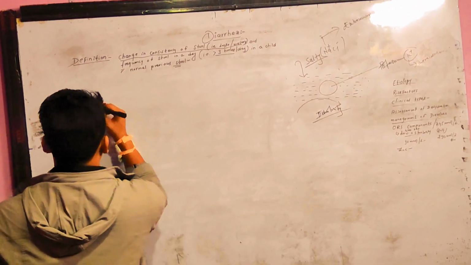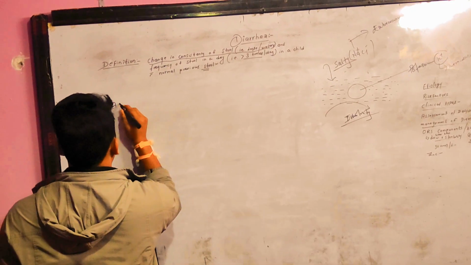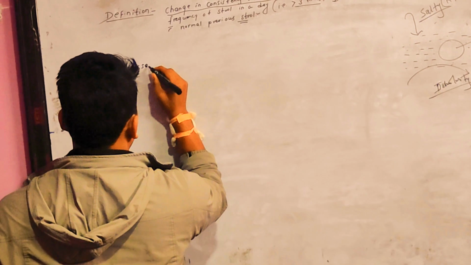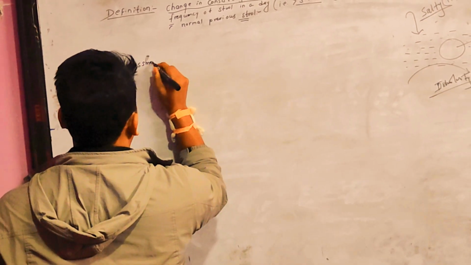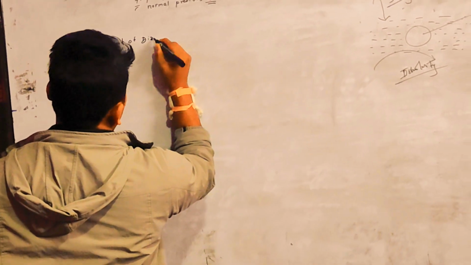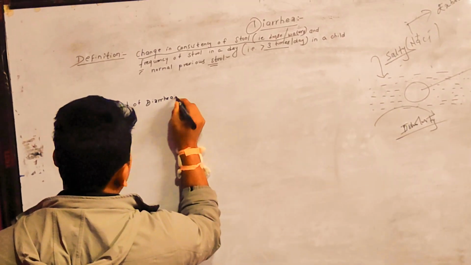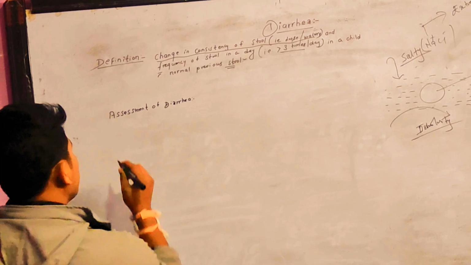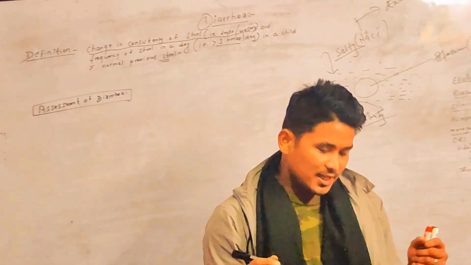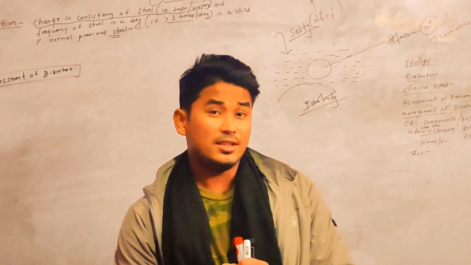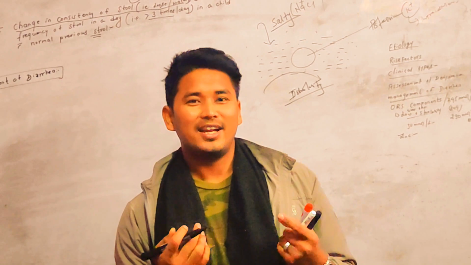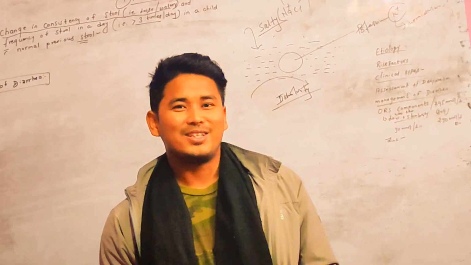Assessment of diarrhea. So the next topic is assessment of diarrhea. There are some parameters. On the basis of dehydration, we can categorize the diarrhea complications as no dehydration, some dehydration, and severe dehydration.